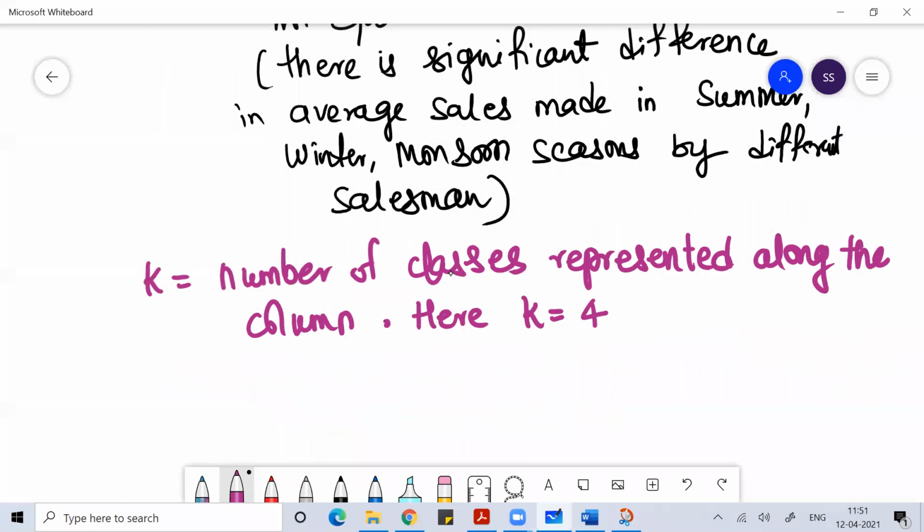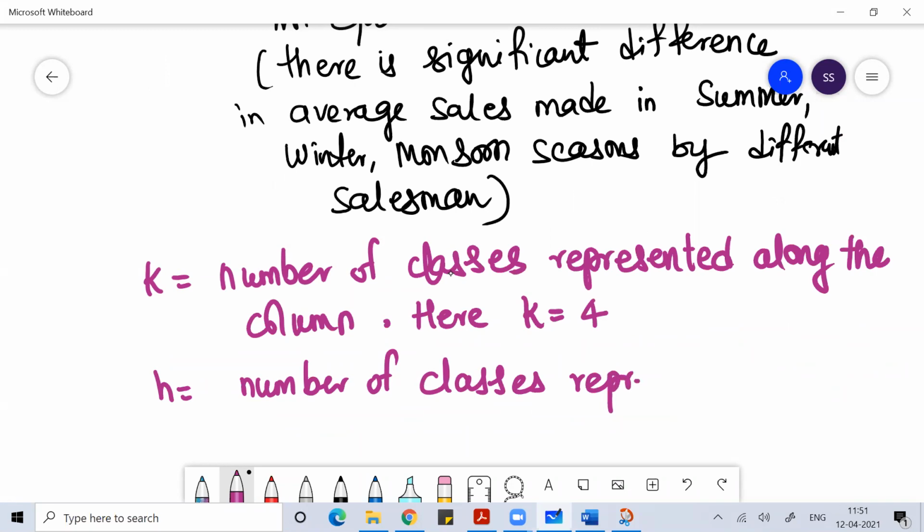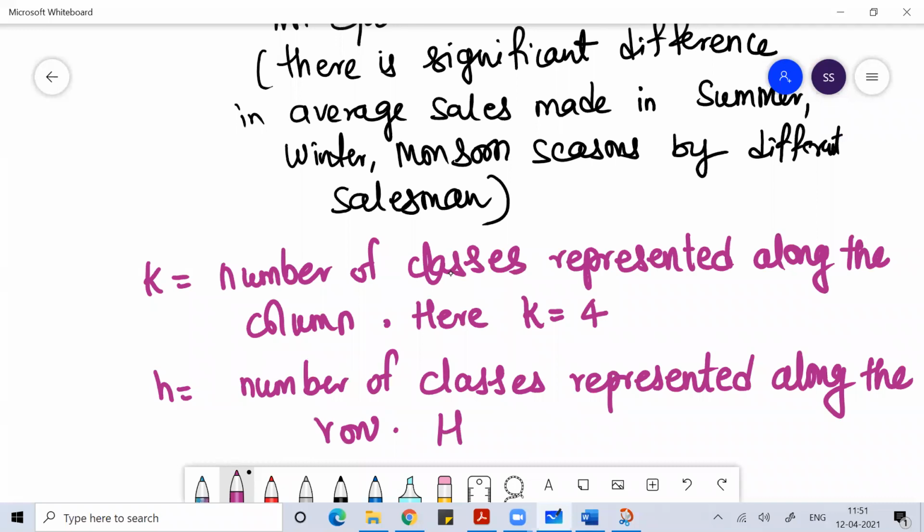And what is h? H basically means the number of classes represented along the row. So here your h is equal to 3. Why 3?